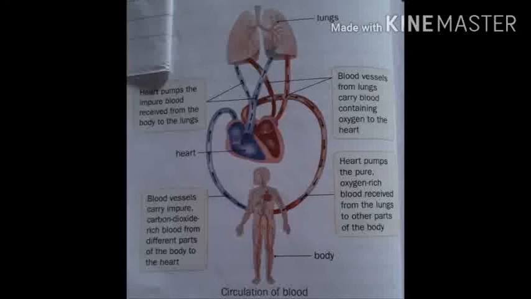Followed? What is circulation? It is the continuous movement of important nutrients, oxygen and carbon dioxide between the heart and the rest of the body by blood through the blood vessels.